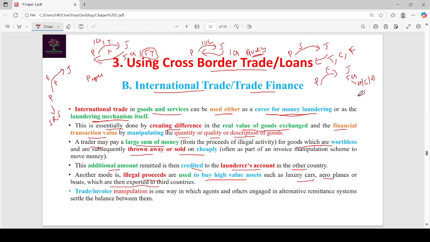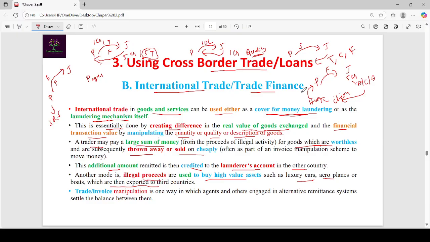These are again exported to China. There he sold all these high value assets, and in return he gets money. That amount is again credited back to Pushpa's account.